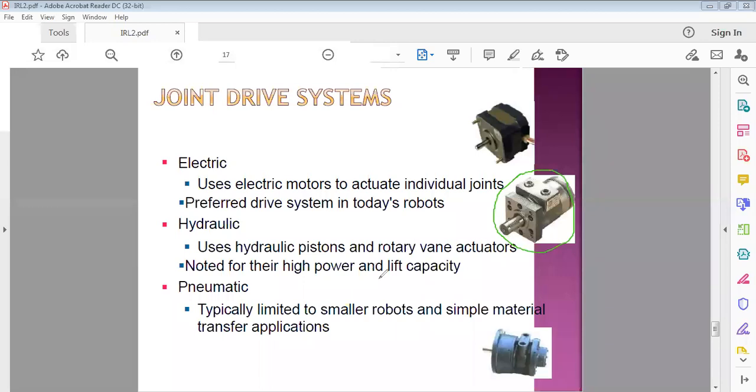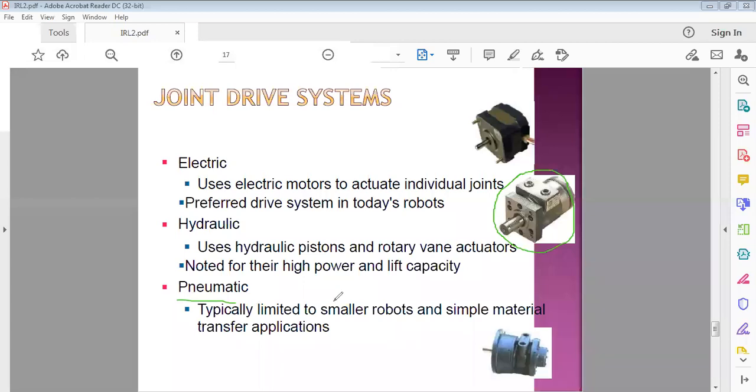So wherever applications require high power and lifting capacity, this kind of hydraulic drive system is used. I will discuss later in detail what the applications are and how to construct the hydraulic drive system, in future classes.